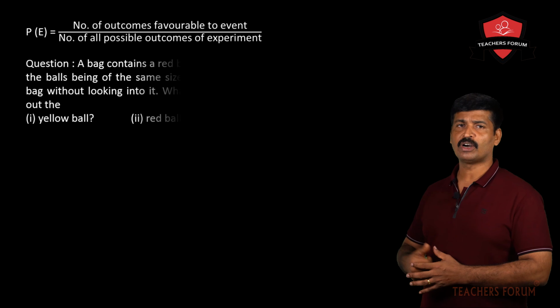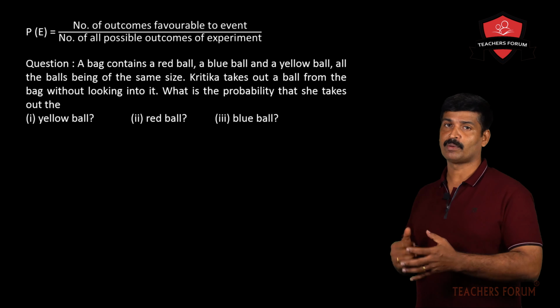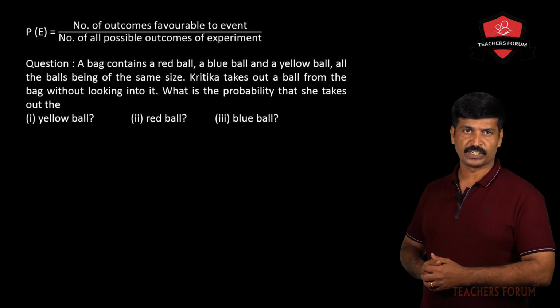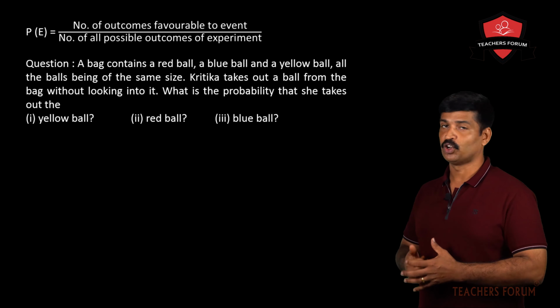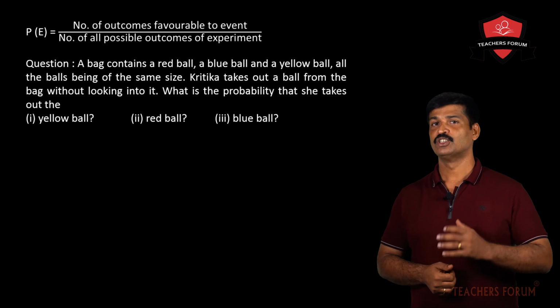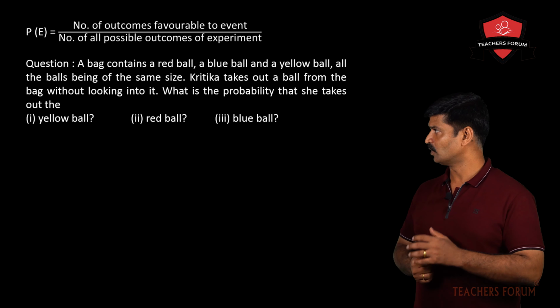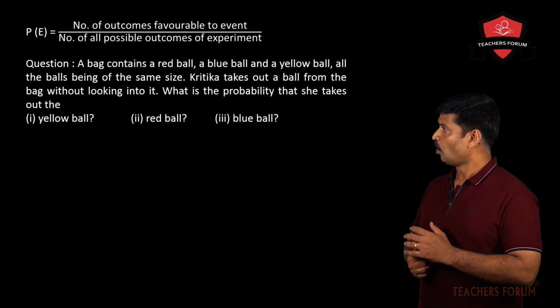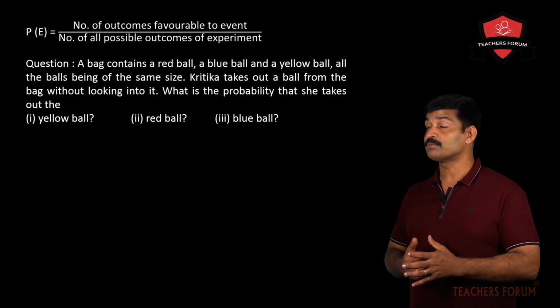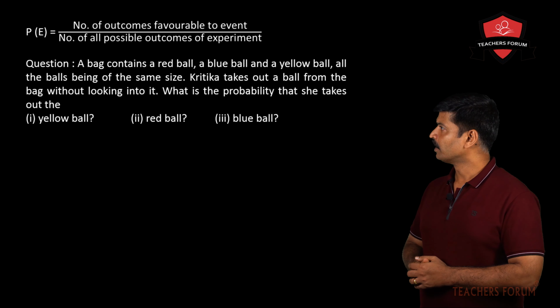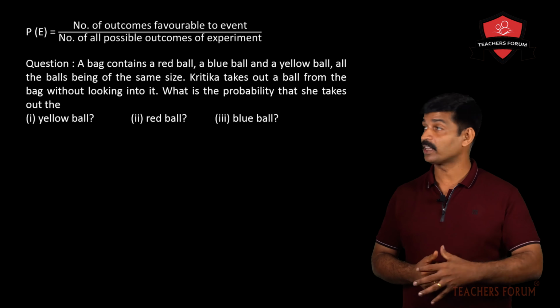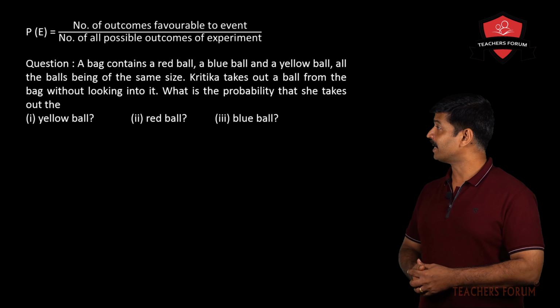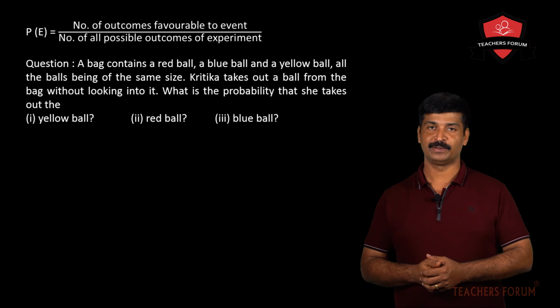Let us take one example and understand how to find the probability of an event. Let us read the question now. A bag contains a red ball, a blue ball and a yellow ball. So, how many balls are there? 3 balls: one red, one blue, one yellow, all of the same size. Kritika takes out a ball from the bag without looking into it. What is the probability that she takes out the yellow ball?